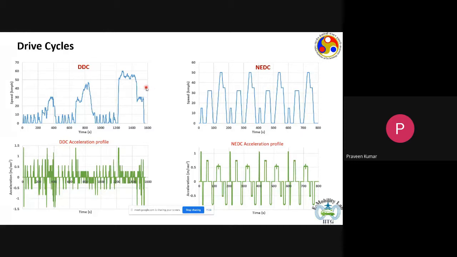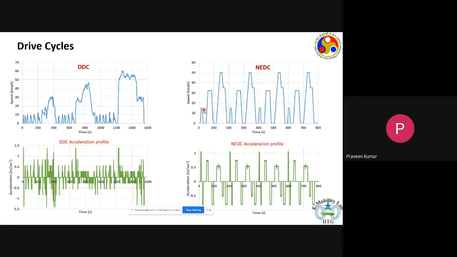Now, if you look at these two drive cycles on the screen, the blue curves, we can start to see some immediate differences. For example, if you pay attention to the daily drive cycle, there are 3 durations of time where the speed of the vehicle is less than or about 10 kilometers per hour, fairly long durations in the daily drive cycle. Whereas in case of NEDC, we don't have any duration of time where the speed of the vehicle is below 10 kilometers per hour.